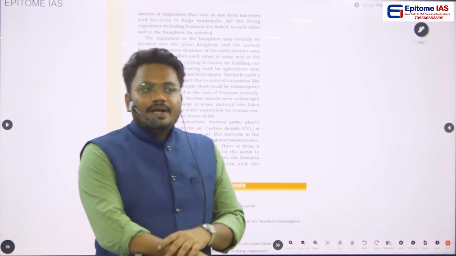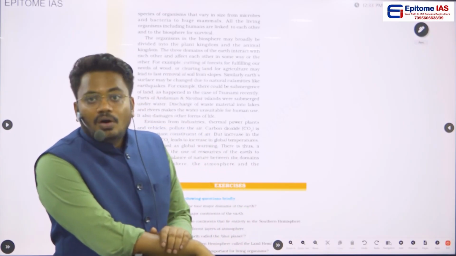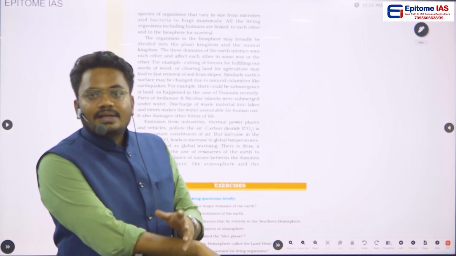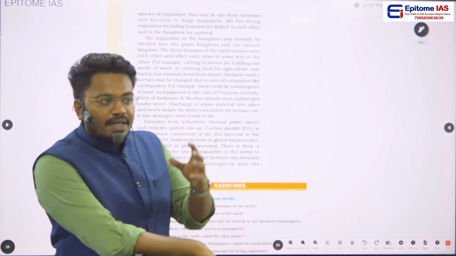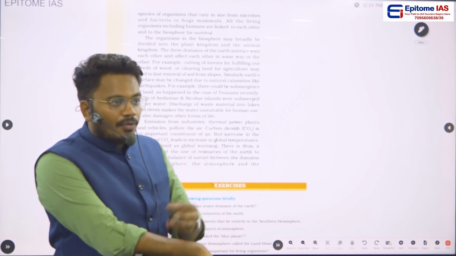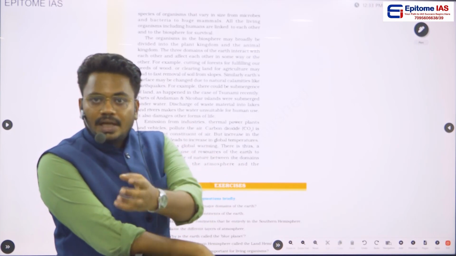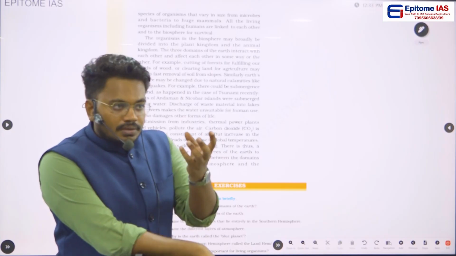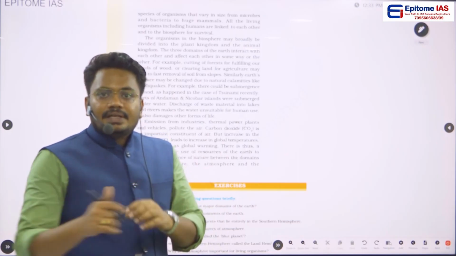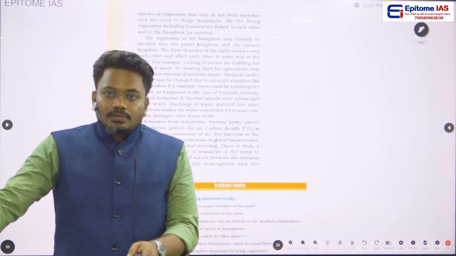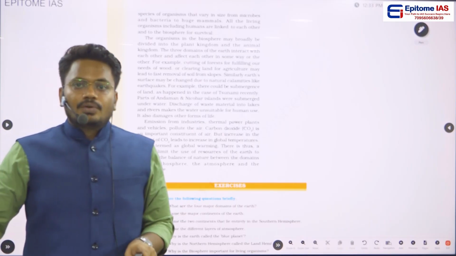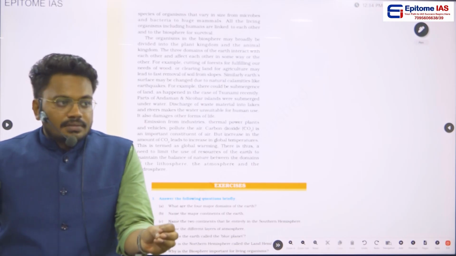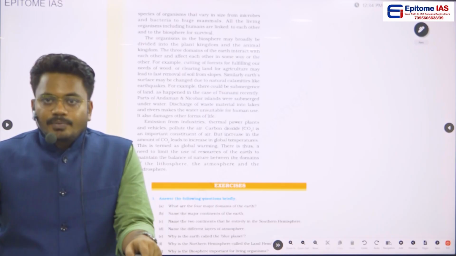Okay, and the point here is, all the 4 major domains are interdependent on each other. What does it mean? Suppose there is any change in one sphere, obviously it is going to have an effect on the other sphere. So the importance of interconnectivity is also an important thing to be noted. Okay, so that is what is mentioned in chapter number 5.